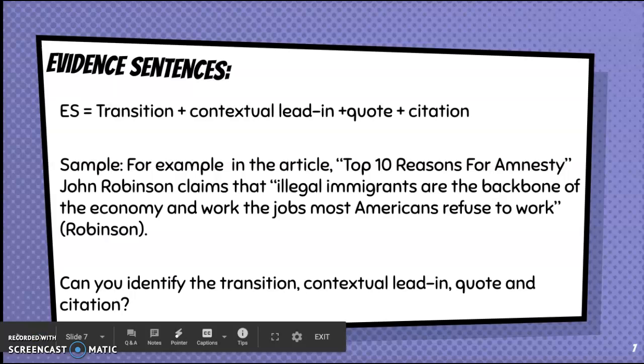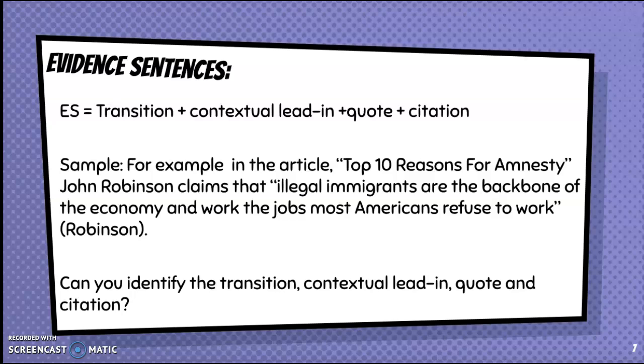A sample of an evidence sentence, for example: in the article, right? So we have, for example, that's our transition word. In the article, top 10 reasons for amnesty. That's our what and our who. John Robinson claims that, we have our quote, right? Illegal immigrants are the backbone of the economy and work the jobs most Americans refuse to work. And then, of course, we have our citation done perfectly at the end.